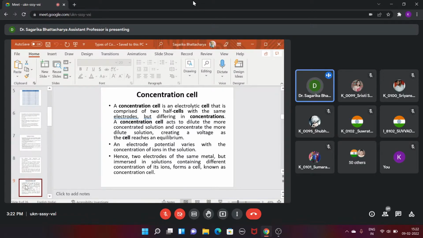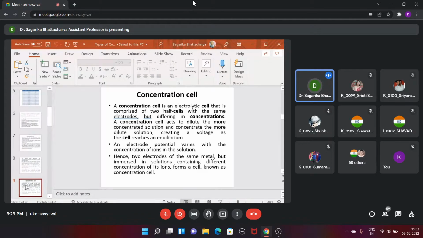So what about the concentration cell? Basically the difference between the concentration cell and the galvanic cell is that in the galvanic cell, as I was giving the example of two different metals, I was always taking a zinc electrode and a copper electrode dipped in an electrolyte, like a copper sulfate solution, or maybe some other solution.